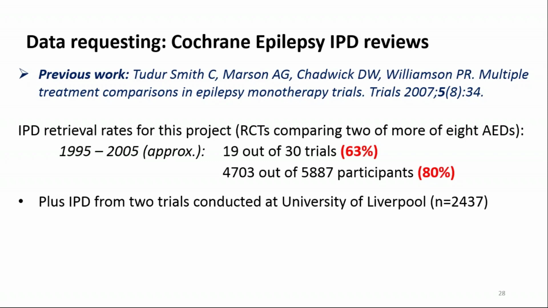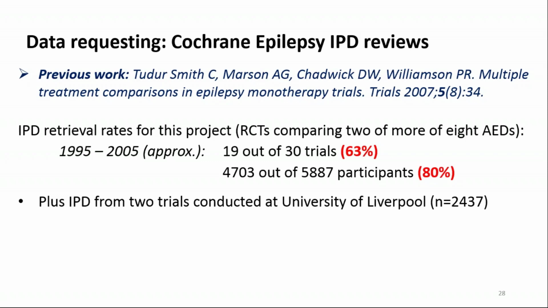And the team managed to get data from 19 out of 30 trials, so 63% of the total trials. And out of these trials, they did manage to get the majority of the patient data, so 4,703 out of 5,887 participants, so 80% of the participants, which I do consider to be a very good retrieval rate, especially considering as some of these trials were requested back in the days where writing a letter, receiving data by fax would have been the method of receiving and requesting data.